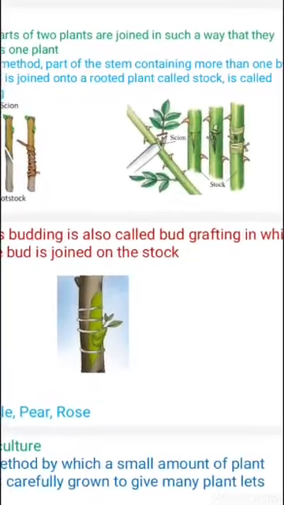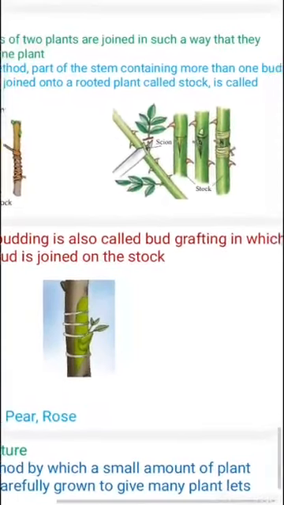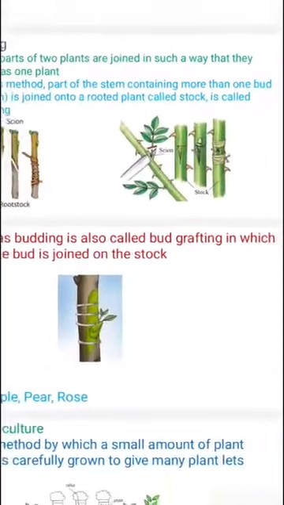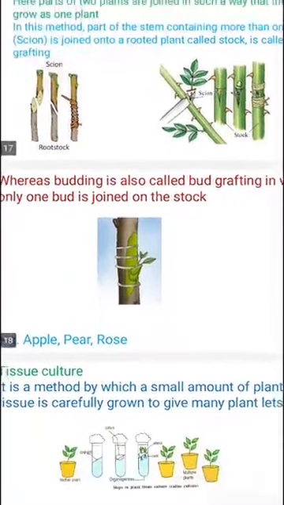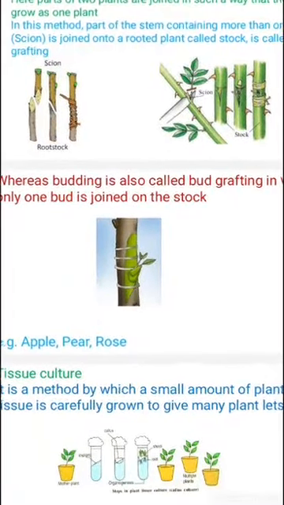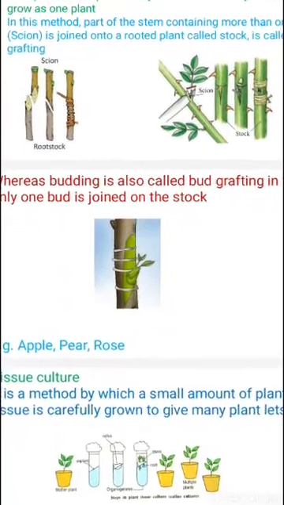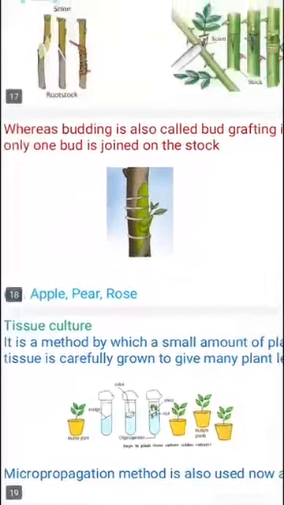Here the scion is the part of stem which produces buds, and the stalk is the part of stem which has roots. The scion is grafted on the stalk and they get joined so that they grow as a single plant. So two different varieties of plant can be combined.